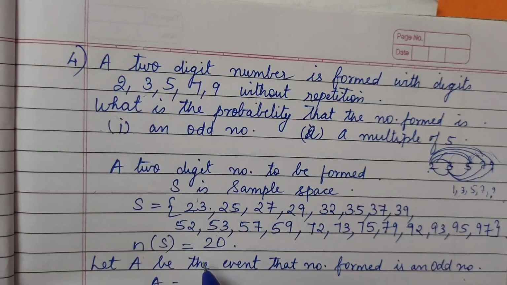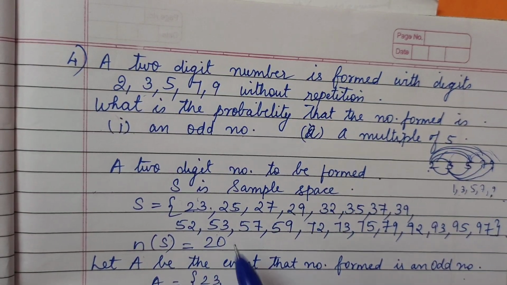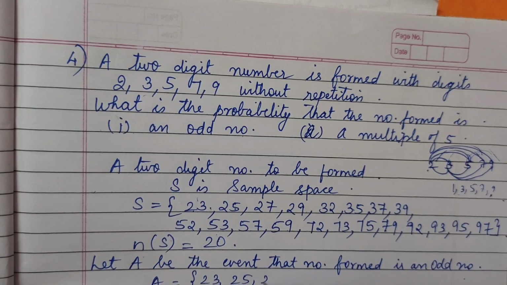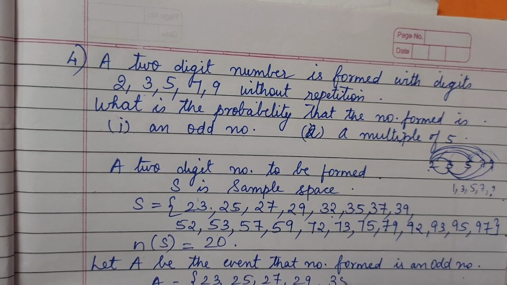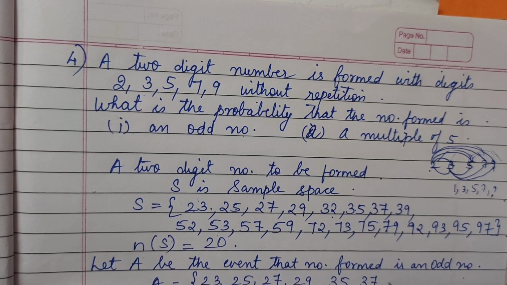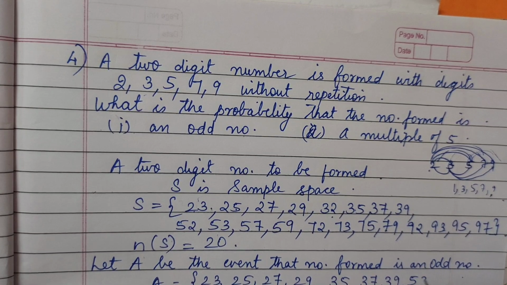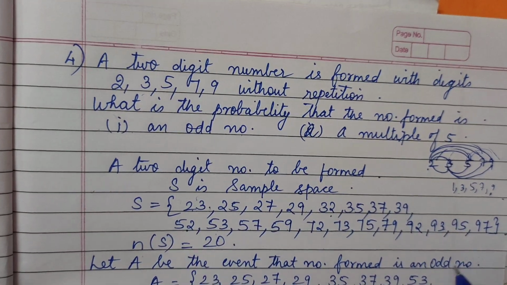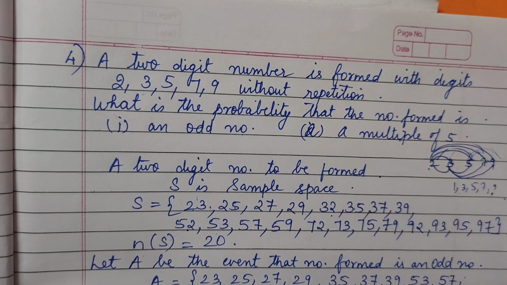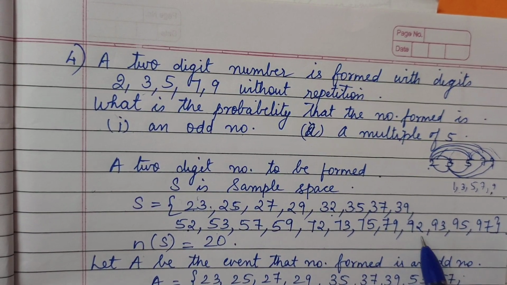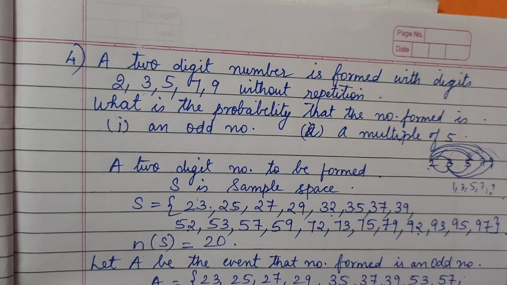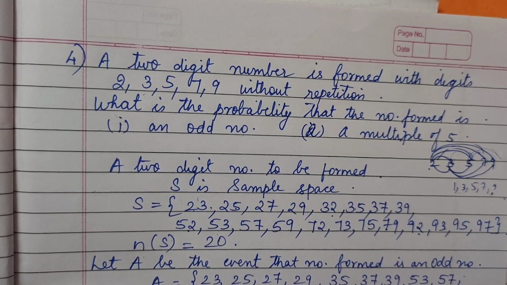So from the 20, we will pick up and write: 23, 25, 27, 29, 32 is an even number, so no, 35, 37, 39, 53, 52 is also an even number, 57, 59, 73, 72 is even, 75, 79, 92 is an even number, 93, 95, 97.